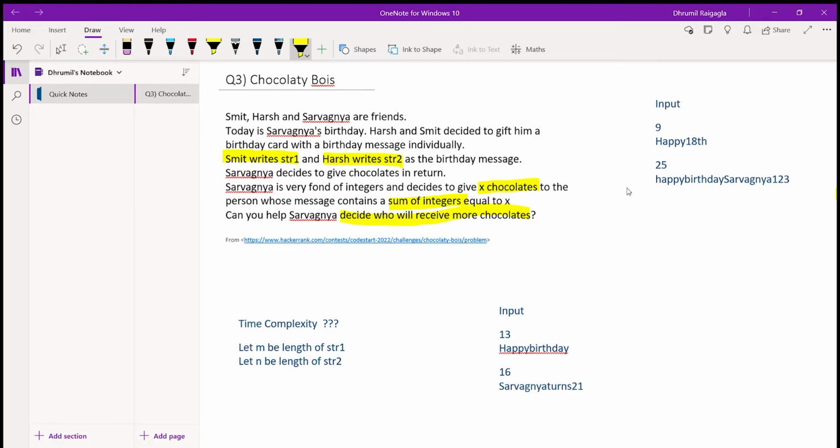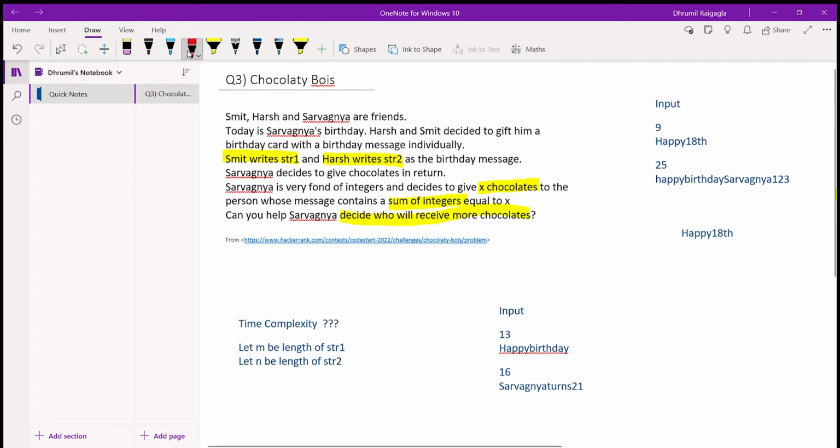Now here we have to find who will receive more chocolates. So after taking the input of the string, let's consider a sample input in which the length of string 1 is 9, so it contains 9 characters, and the length of string 2 is 25, and it reads happy birthday Sarvagna 123, and we have to find whether Smith will receive more chocolates or Harsh will receive more chocolates.